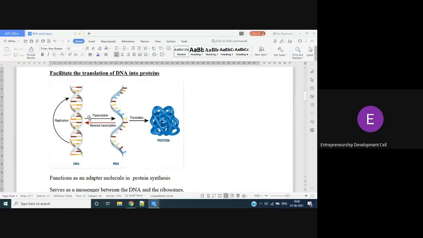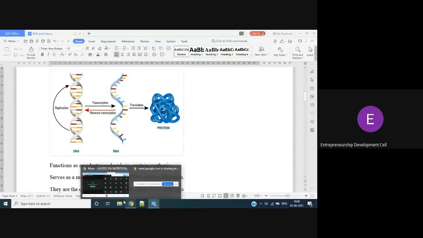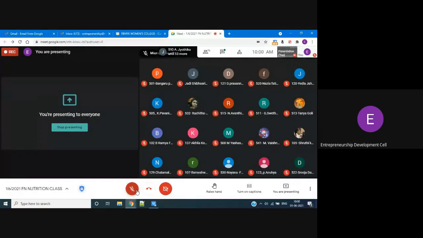See, DNA to RNA is transcription. RNA to proteins is translation. So RNA is involved in the translation process. Translation is not reversible. We can't reverse this reaction. Observe the structure, girls.